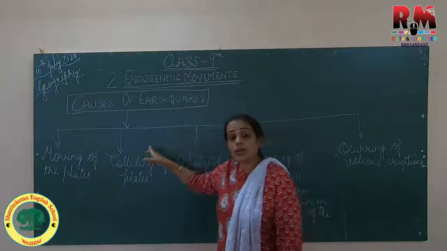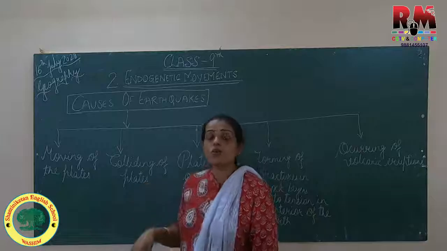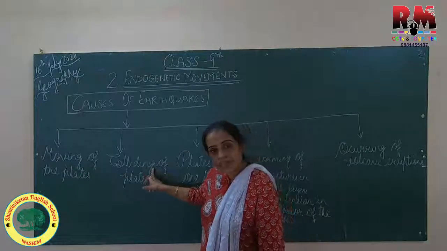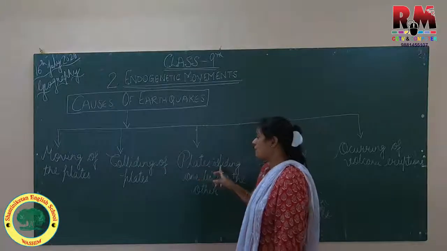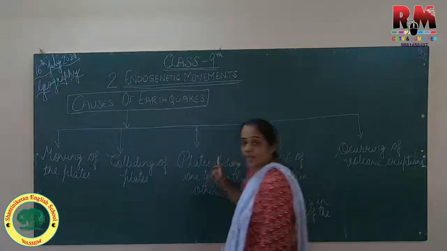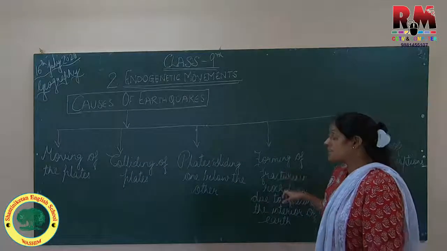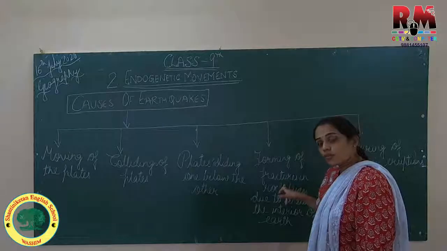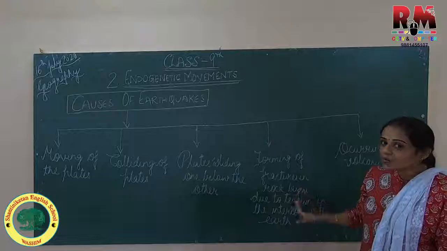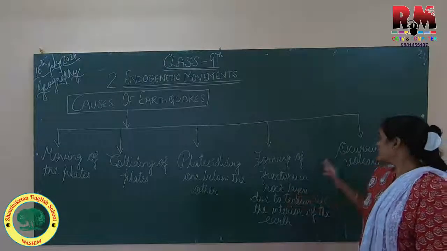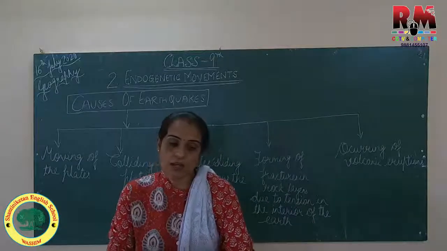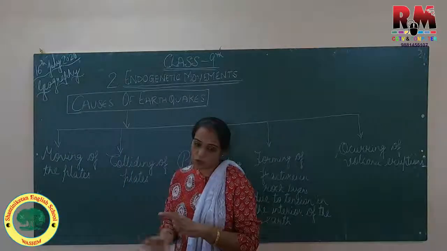Why does an earthquake come? When in a particular place the plates move, and those plates collide with each other, after their collision the plates slide one below the other. When all this is happening, a tension comes in the rock layer, and due to that tension fractures are formed in the interior of the earth, and due to the forming of the fractures there comes a volcanic eruption or an earthquake. So these are the causes of earthquake.